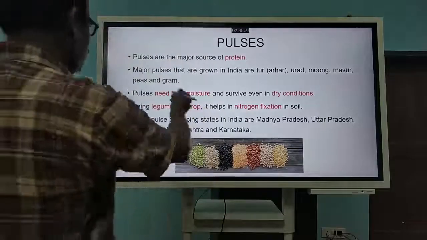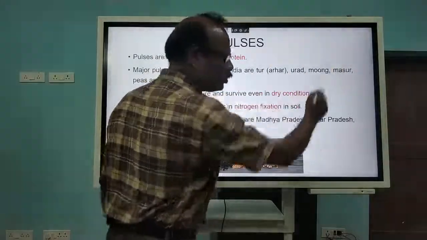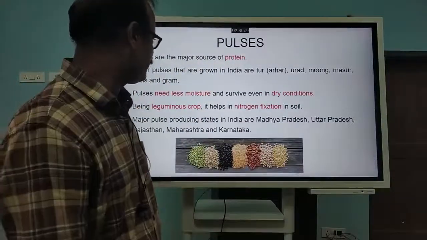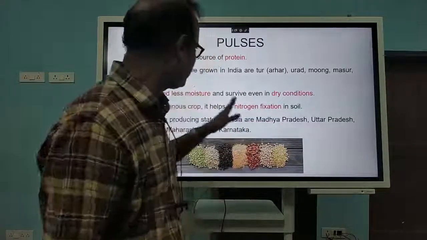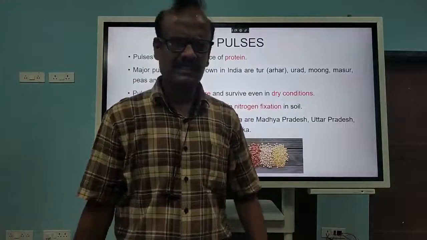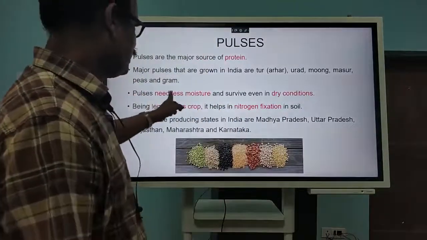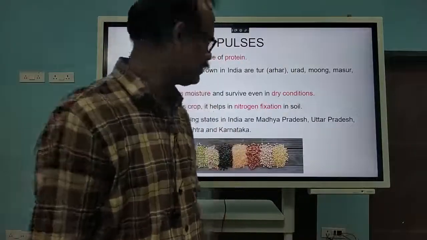Anyhow, another thing we see is that varieties are there. Already I told you: tur, urad, moong, masur, like that. Then it requires less moisture. That means heavy rainfall won't be there. In some places, these pulse plants are also grown in the Rabi season. Dry condition is required, and rainfall is harmful to its growth.